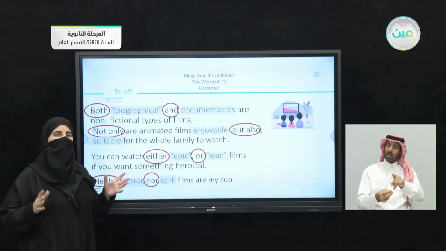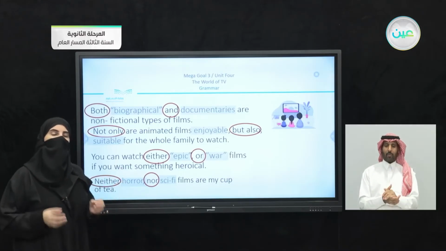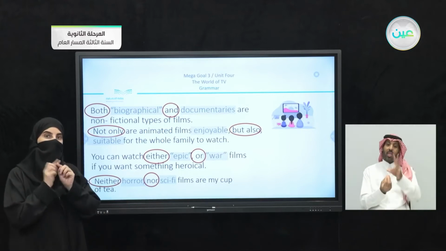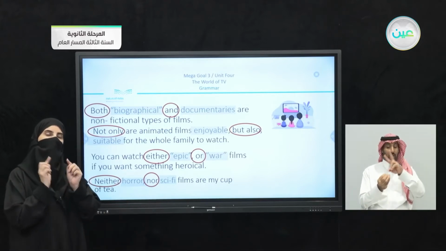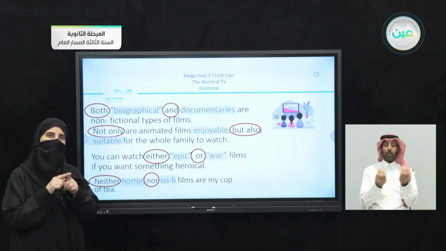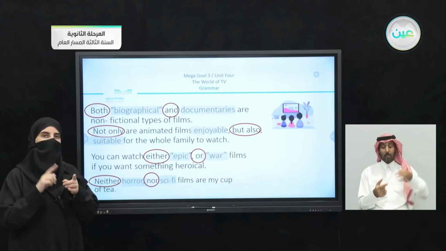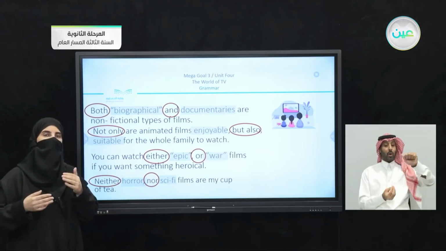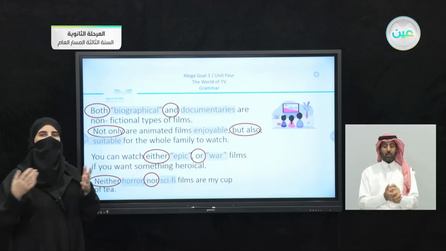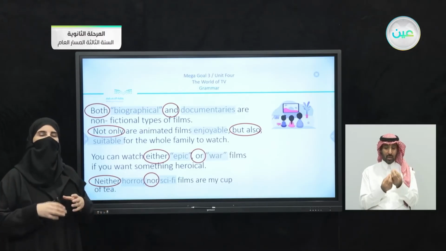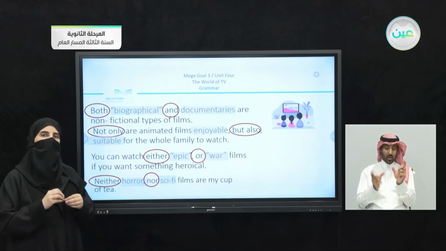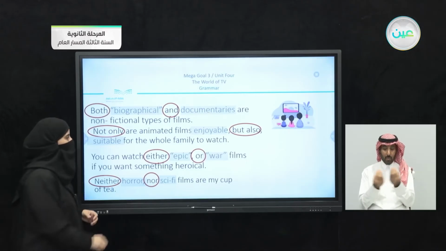Of course, all of these sentences are incorrect. You must use the paired conjunction with it. So you can see that both always comes with and. Also, neither always comes with nor. Either always comes with or. We cannot change the paired conjunction, and they must be used together in the same sentence.